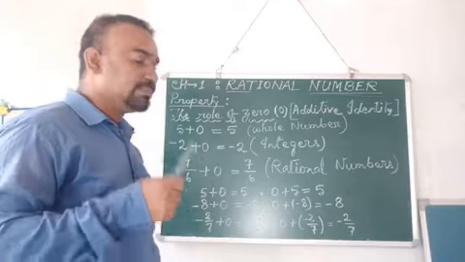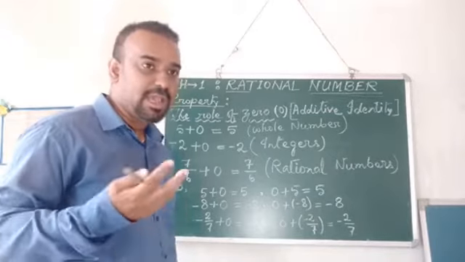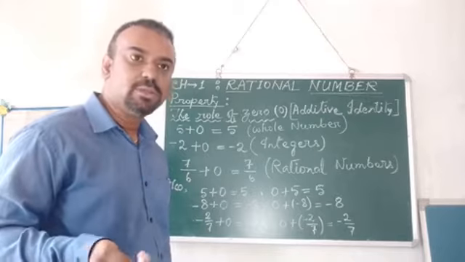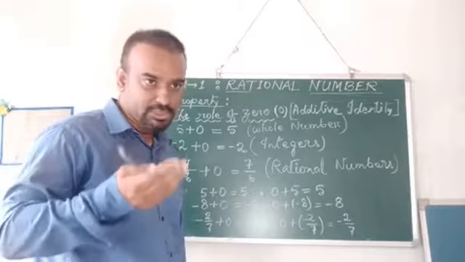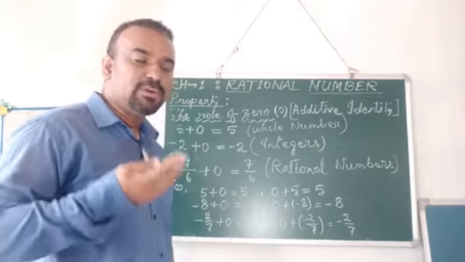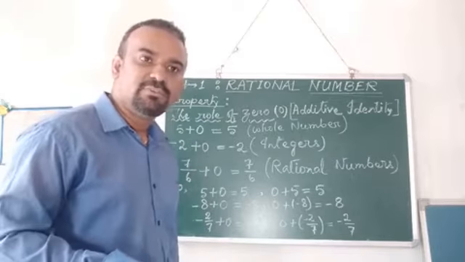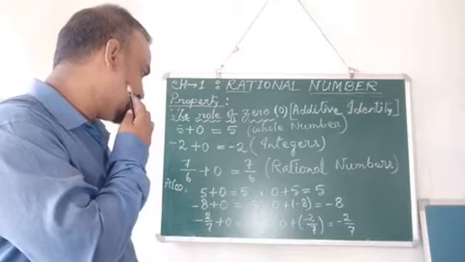For subtraction also, we can say that the results will be same, because 0 doesn't have any value, so it will not alter the value of any integer, rational number or whole number. So it will all remain same. But for multiplication and division, there are different cases. So let us now see other examples as well.